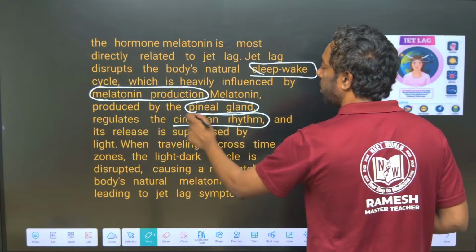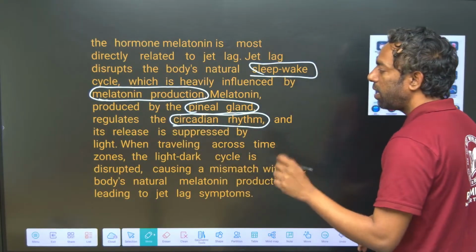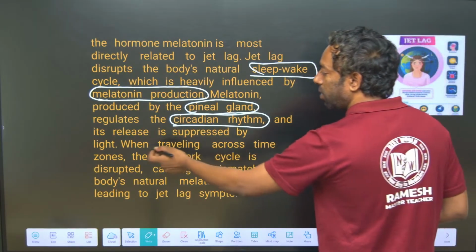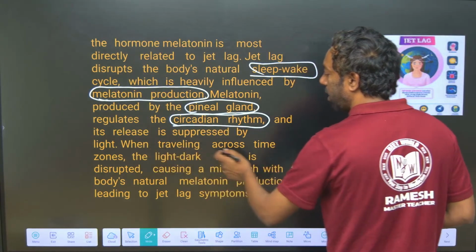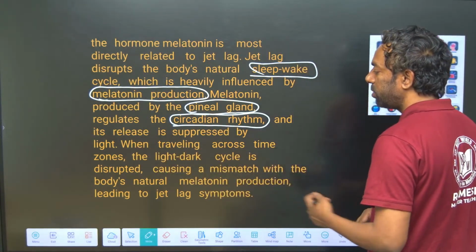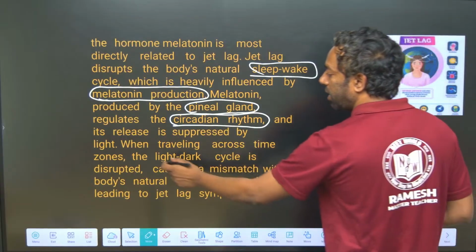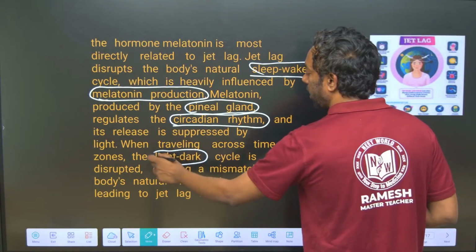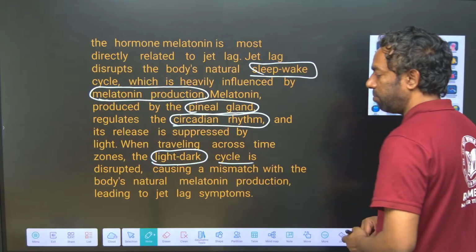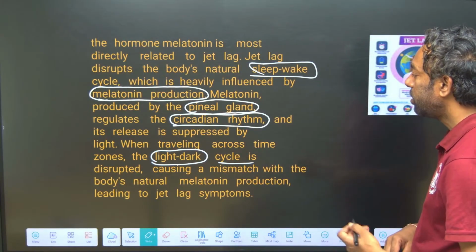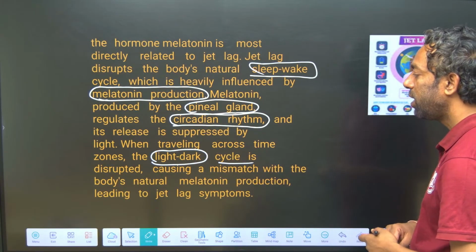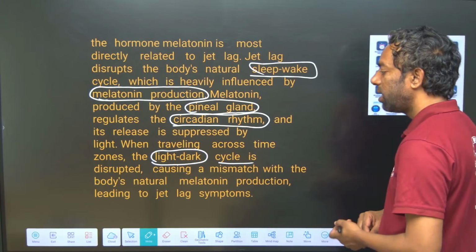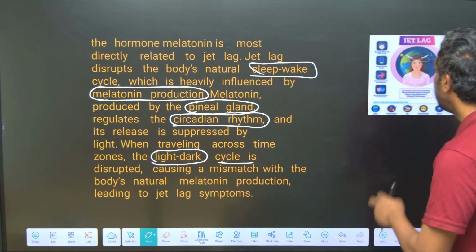When traveling across time zones, the light-dark cycle is disturbed, causing a mismatch with the body's natural melatonin production, leading to jet lag symptoms.